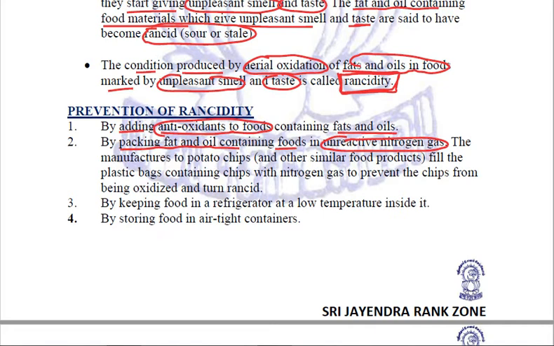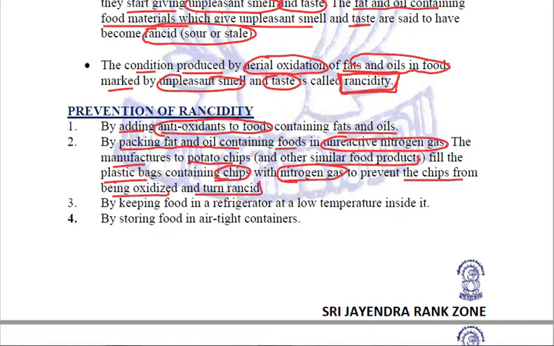That is why the manufacturers of potato chips and similar food products that come in packs fill these plastic bags with nitrogen gas, because it is quite unreactive. It prevents the chips from getting oxidized and turning rancid.